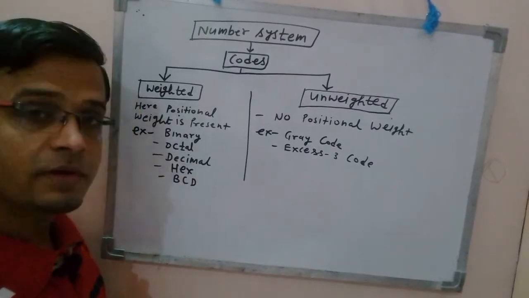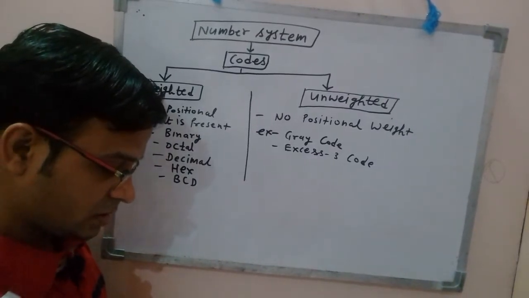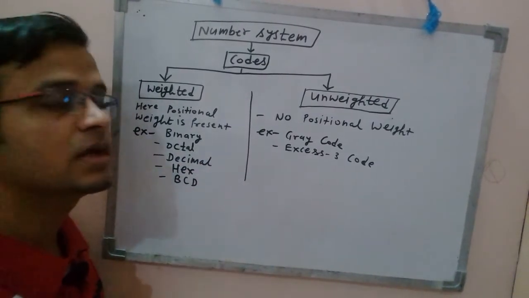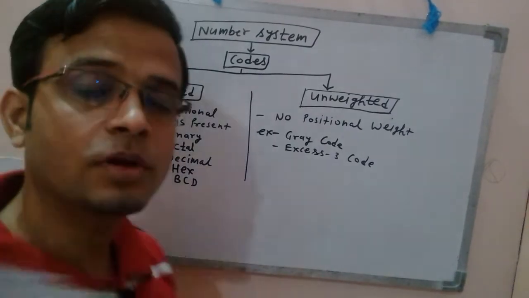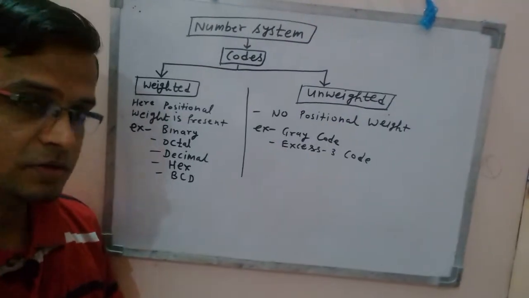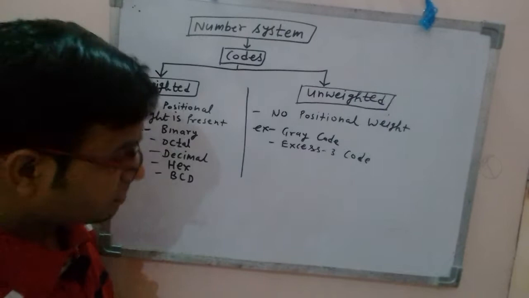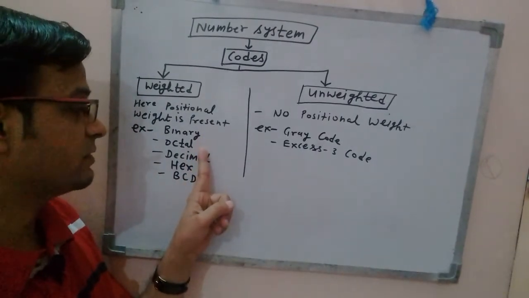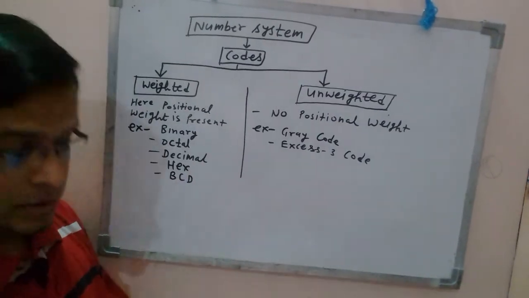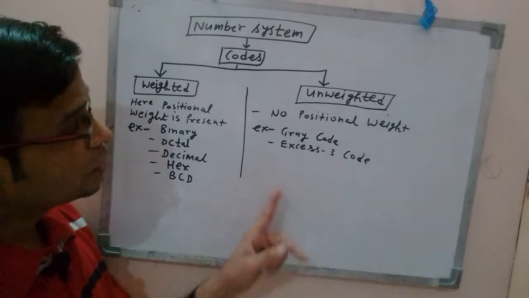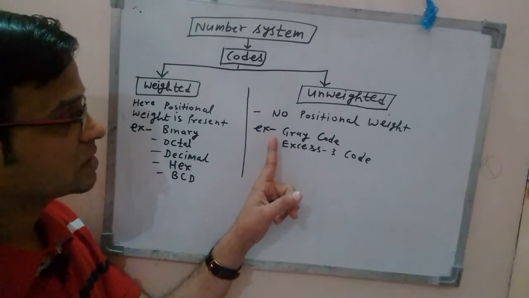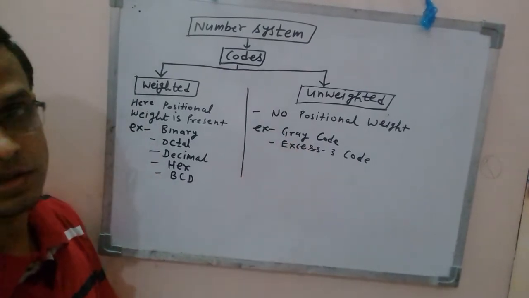So examples of weighted codes are binary, octal, decimal, hexadecimal and BCD. That means binary is a weighted code, octal is a weighted code, decimal is a weighted code, hexadecimal is again a weighted code, BCD is a weighted code, right? The codes which do not have positional weight for their digits are gray code and XS3 code, right?